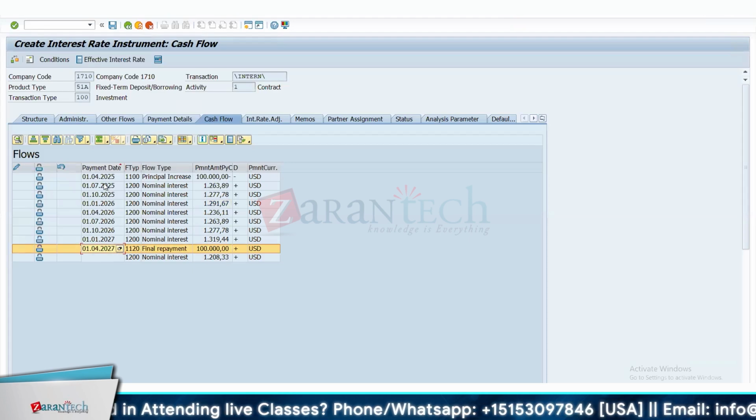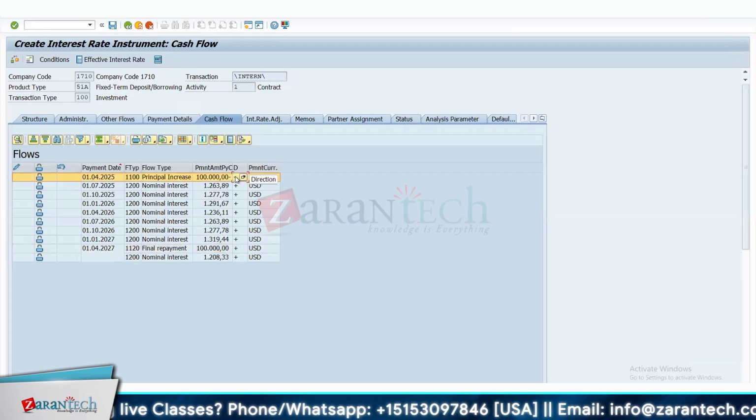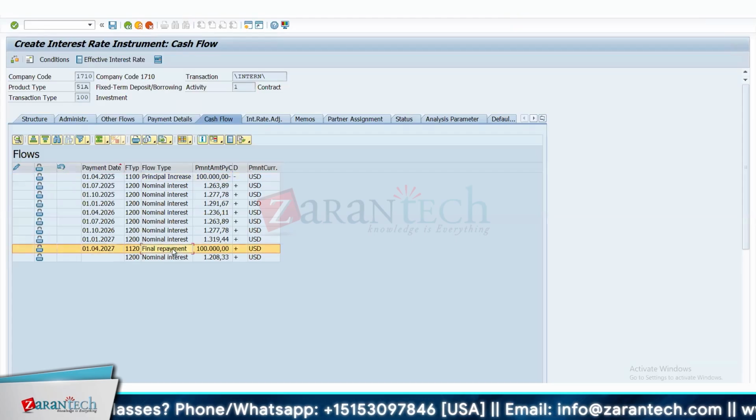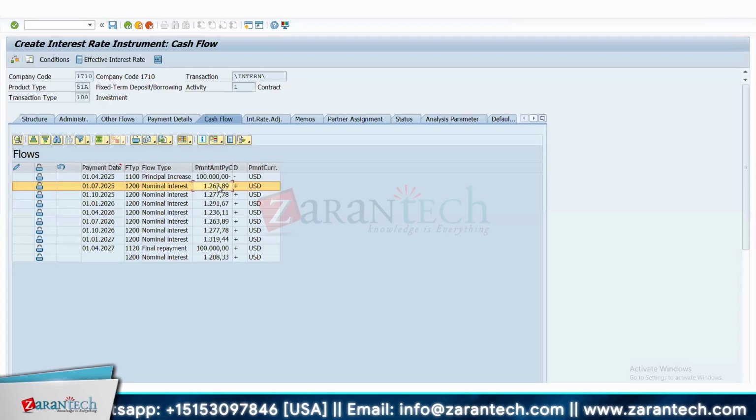This is actually quite important. This is clear for you guys, right? This is the outflow of my principal, and this is the final repayment where the same outflow is becoming inbound. And this is again interest income for me because I have done investments every quarter, and interest income of around $1,200. Is the payment currency not local, but the currency of the deal, right?